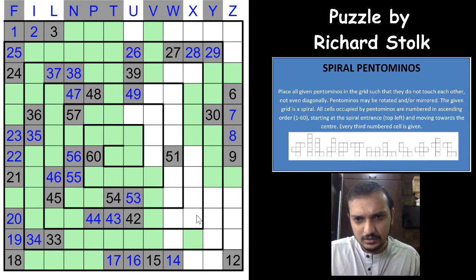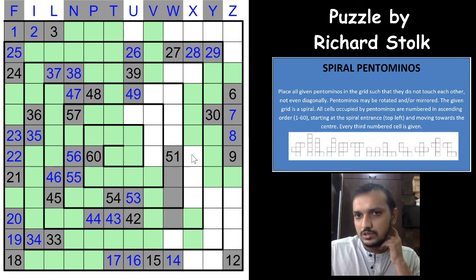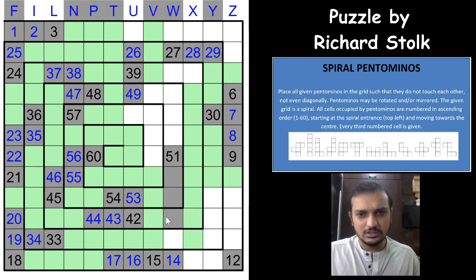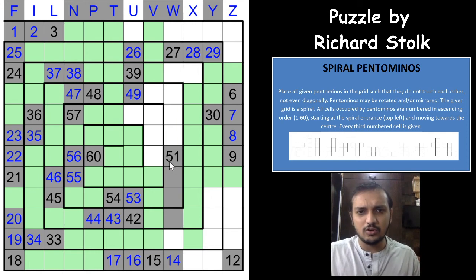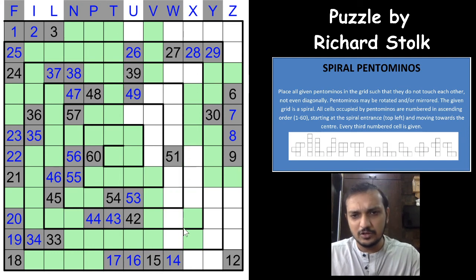Which means that you cannot have a pentomino cell here, because that will take off all the places between 30 and 33. You cannot have a pentomino cell here as well, because that will take off all the places between 39 and, okay, no, that is still possible. No, because you don't have enough. You already need only 52 between 51 and 53, so you cannot have a pentomino cell here as well.